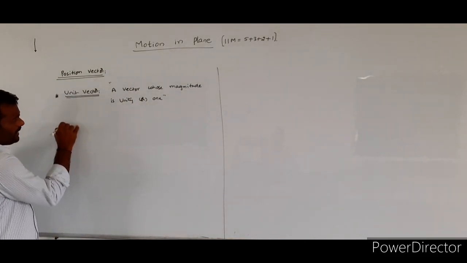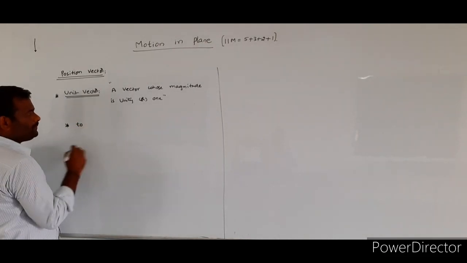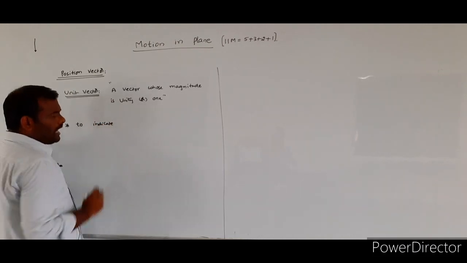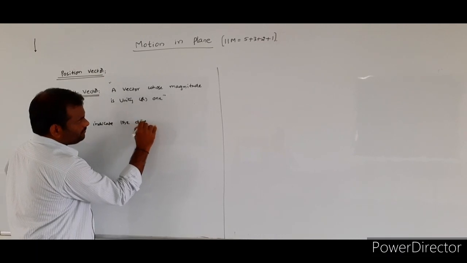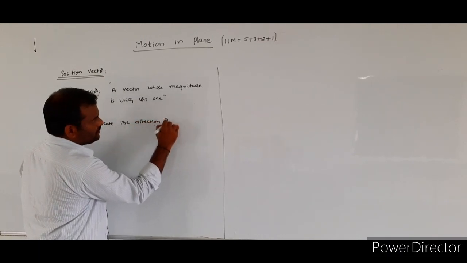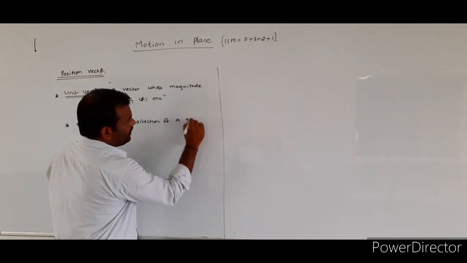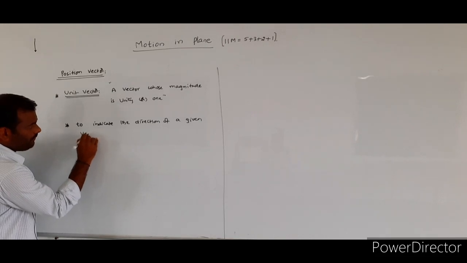The unit vector can be used to indicate or to represent the direction of a given vector quantity.